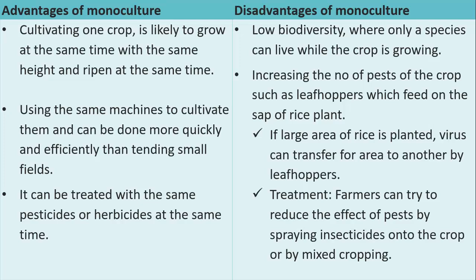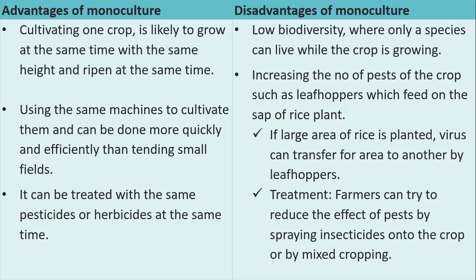What about the disadvantages? The disadvantage of monoculturing is that there is low biodiversity for this land. What does biodiversity mean? It means the amount of species or the amount of populations living in this area will decrease, of course, because it's a monoculture. I have only one species of plants, one population of plants.